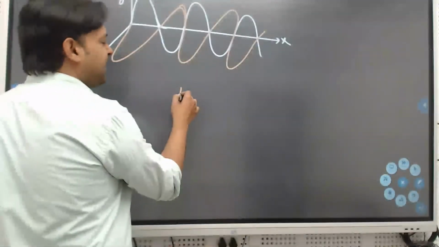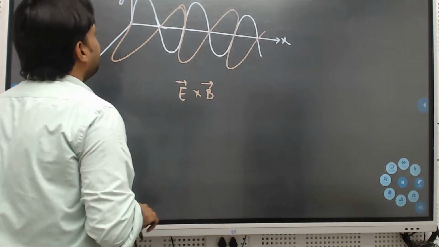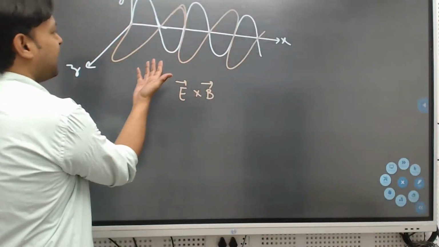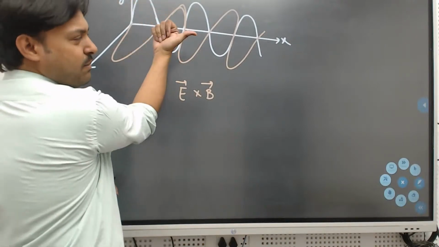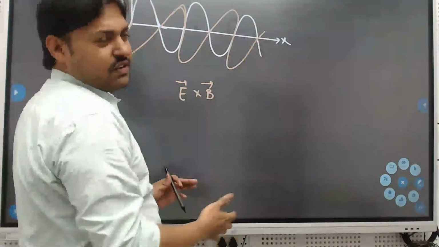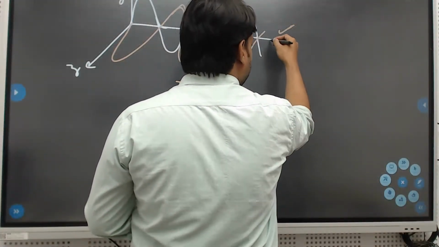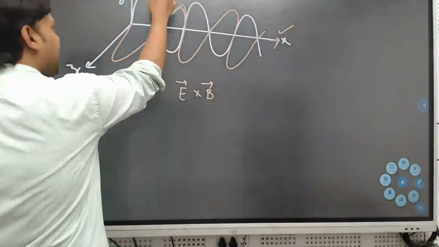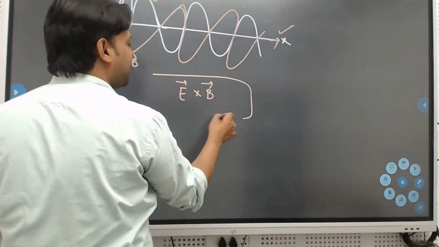So try to apply E vector cross B vector. How much will it be? Using your thumb, this is the propagation direction, this is the electric field direction, and this is the magnetic field direction.